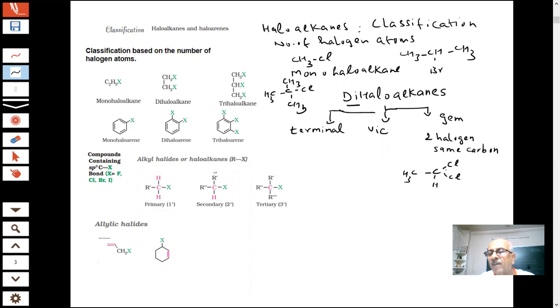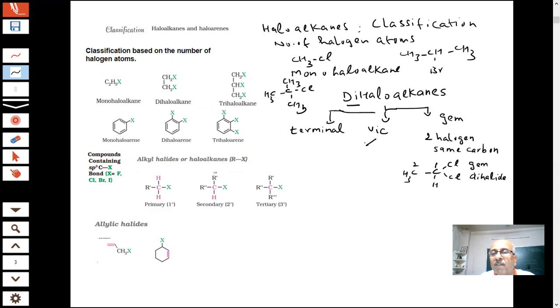This is 1,1-dichloroethane, with 2 carbons. So two halogens are on the same carbon. This is called a gem dihalide. It is a very special type of compound. That is why the name gem has been given. Gem means two halogens on the same carbon.